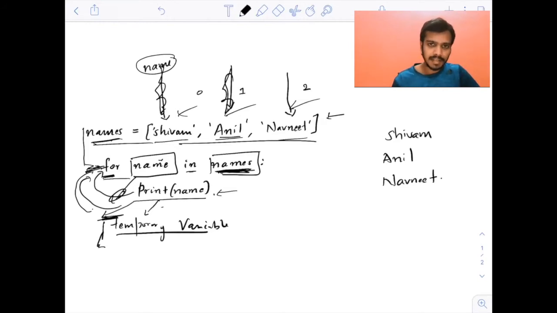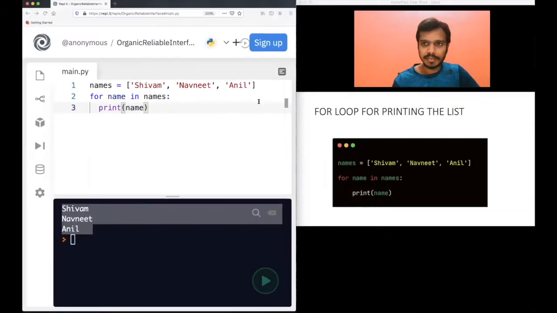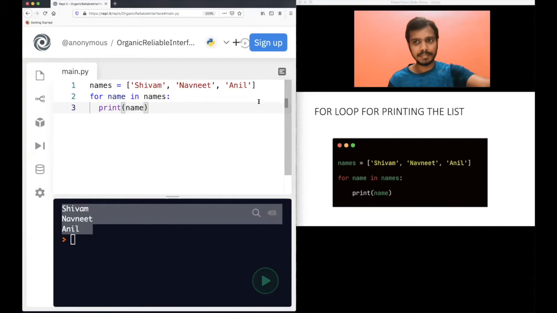Now let me go back to this one. I hope you have understood the for loop. If you have any doubts, please ask me in the comments. This is very important, and this is what I have done here. So name is a temporary variable, and this is the list name. For and in are just the syntax, you have to follow it. And of course, print name means I am printing whatever is stored in name.